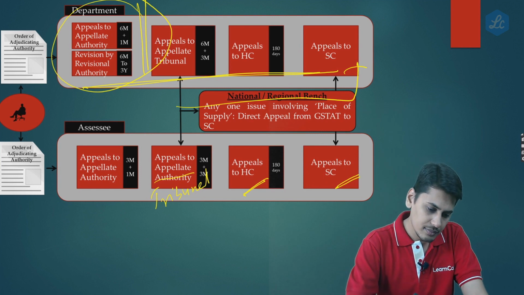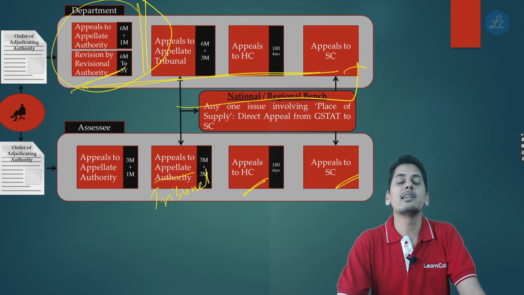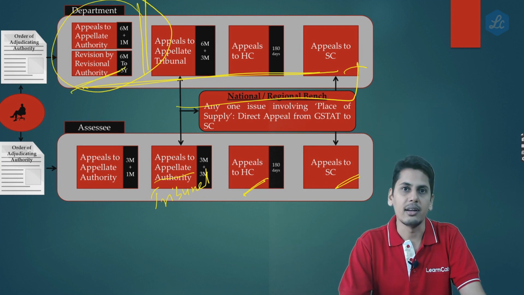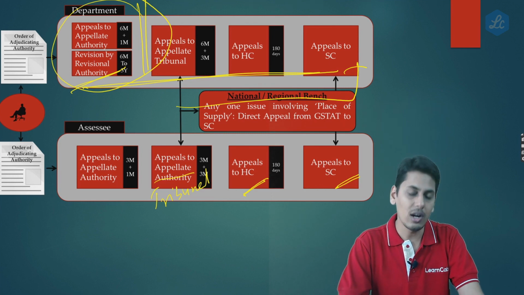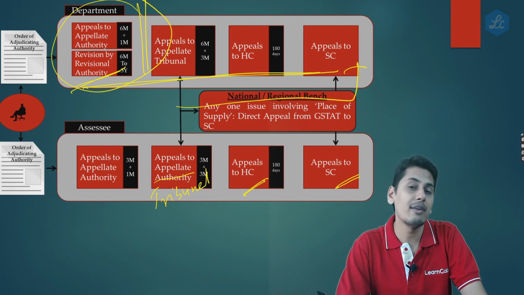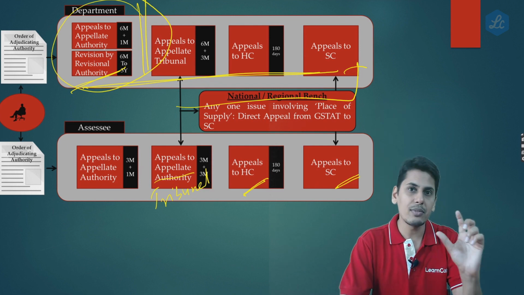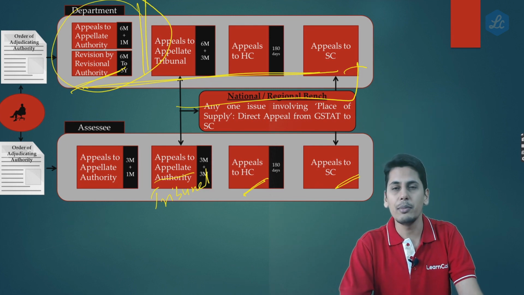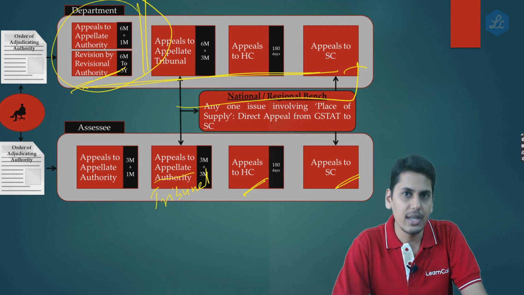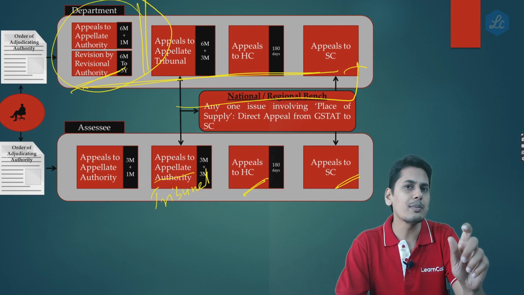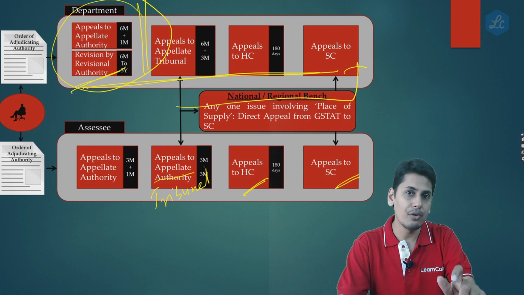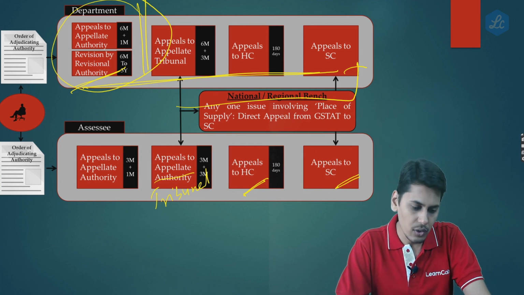So now friends, so far who is a revisional authority has not been defined. Now by this amendment they have defined who is going to be a revisional authority. So friends, I recap this again. This is very important for you to understand, because we are not just going to discuss the change. We are also going to discuss what is the problem which is lying in this change. So therefore, at the cost of repetition, I make you revise again.